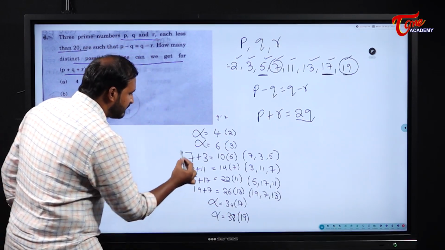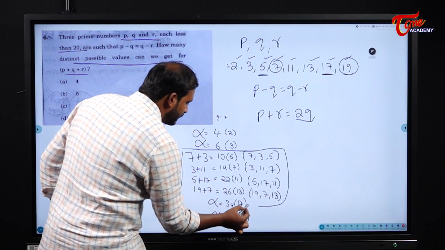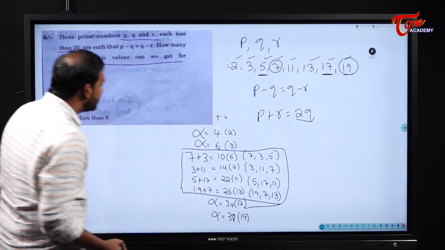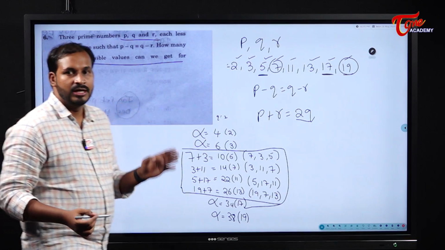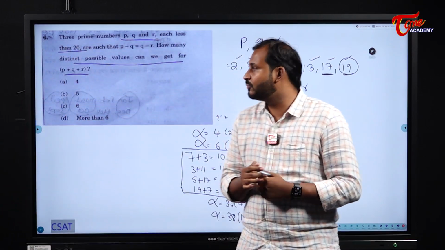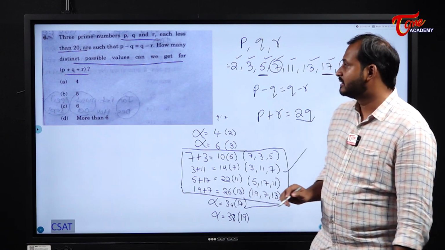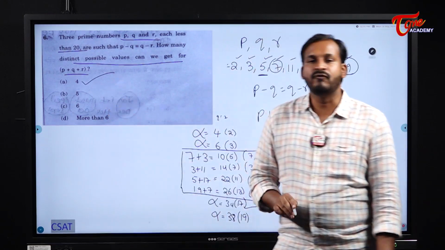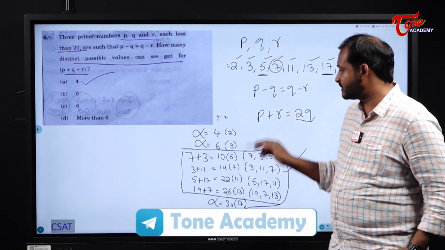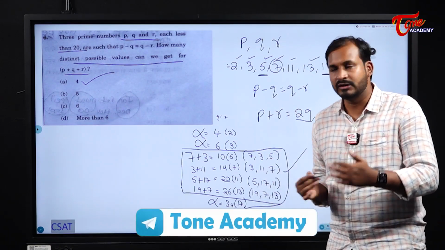So how many pairs are there for us here? Please observe carefully. We have 4 pairs. If you add them, you will get 4 distinct sums. Possible values for P plus Q plus R: you will get 4 distinct values. So here our answer becomes 4. Understood? Like this you need to solve the problem.